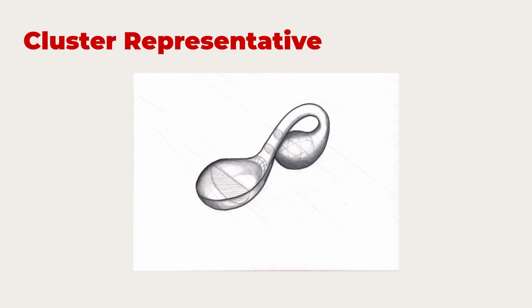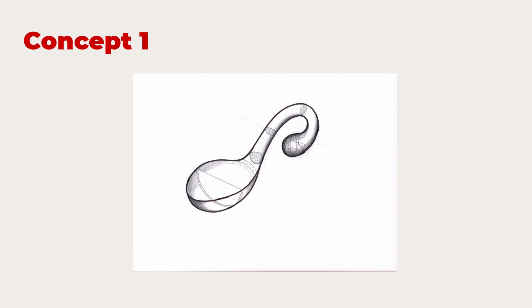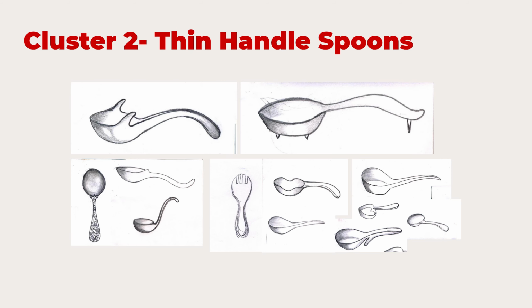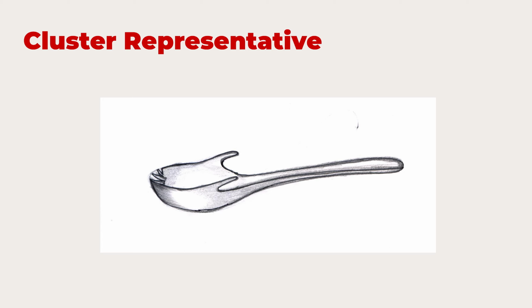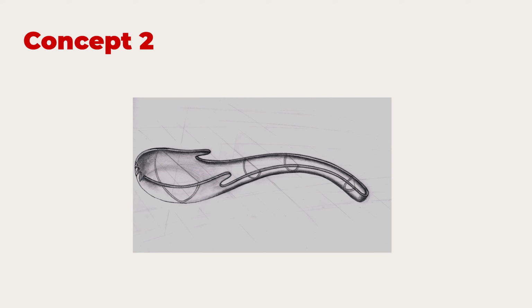Different radical spoons in cluster 1, and this becomes a cluster representative. And there's a concept 1. Similarly, you have the thin handle spoons as cluster 2. Then he built this as his final concept. And this is an interesting concept where people used to drink from the back of the spoon also; he built that later on.